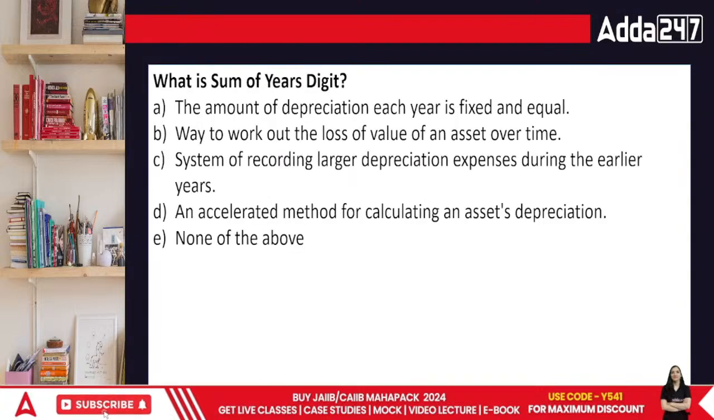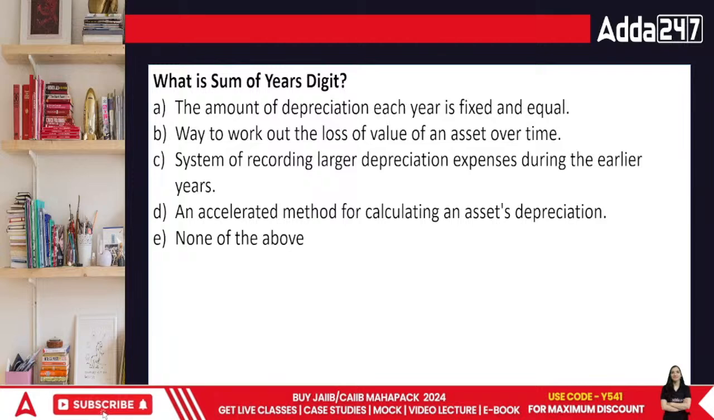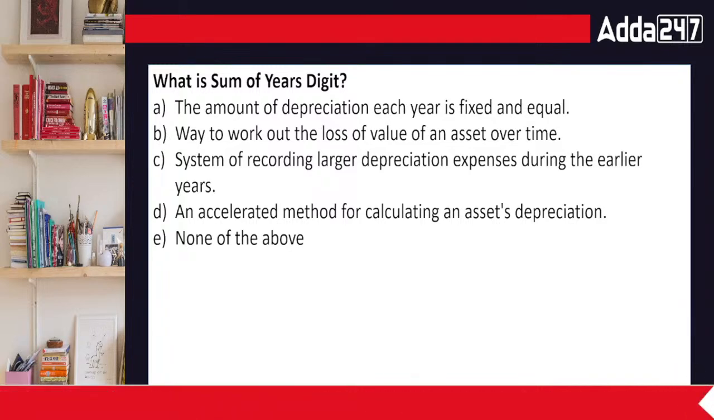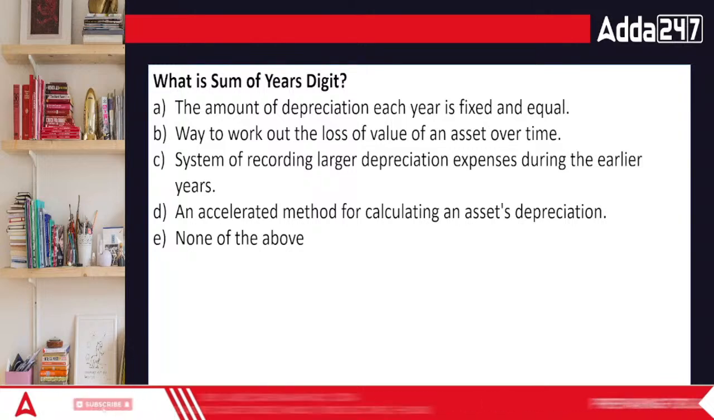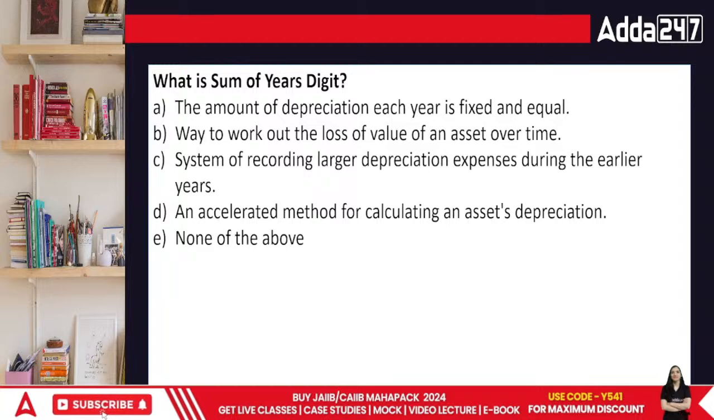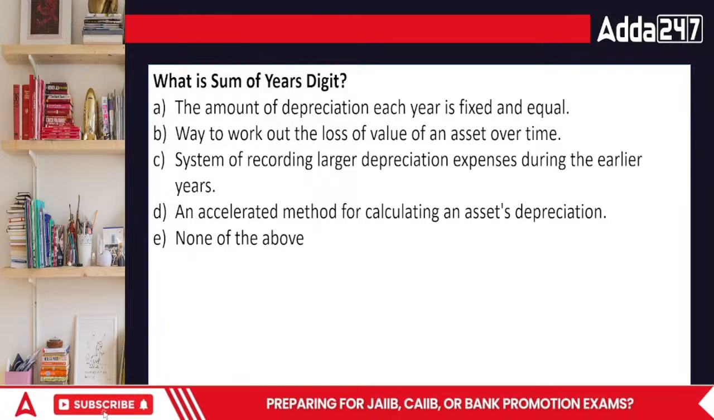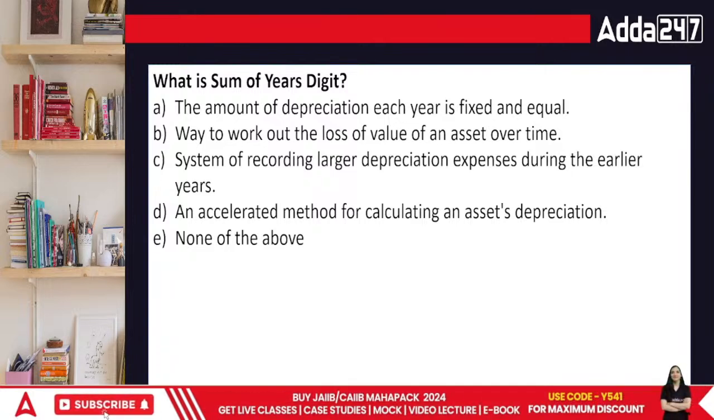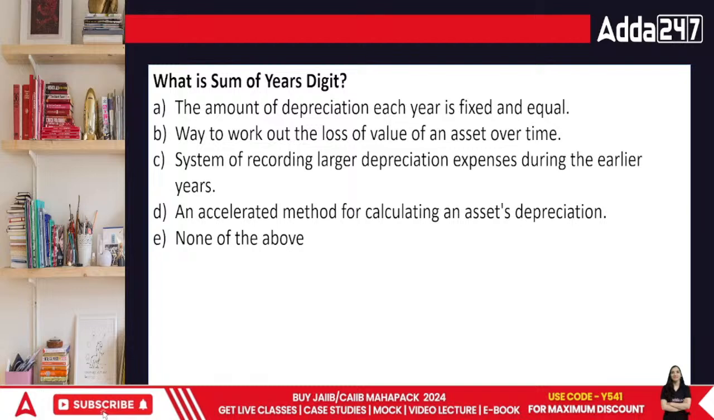Next question. What do you mean by sum of years digits method? Sum of year digit method is one of the methods which is used in the area of depreciation. The amount of depreciation each year is fixed and equal. Way to work out the losses of value of an asset over time. The system of recording larger depreciation expense during the earlier years is an accelerated method for calculating an asset's depreciation, or none of the above.